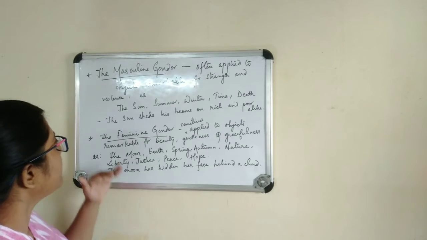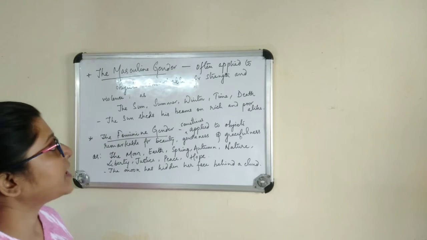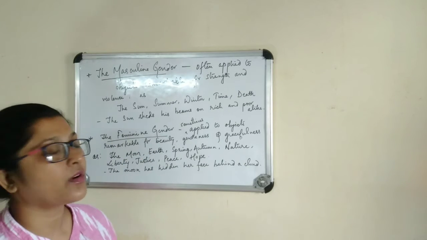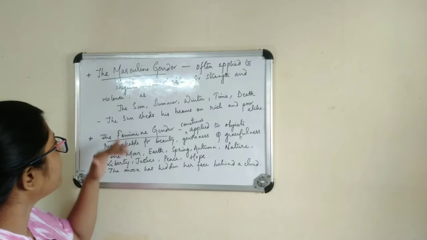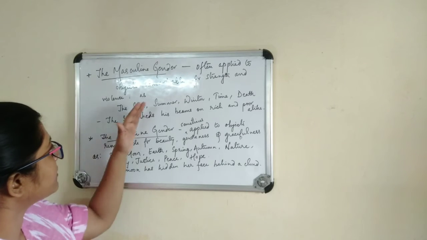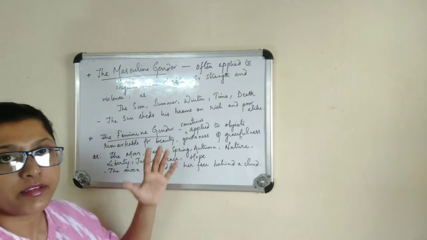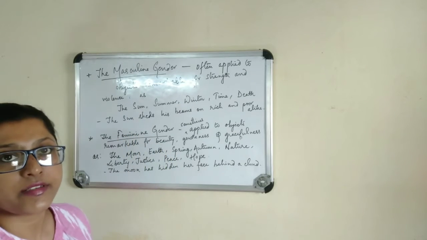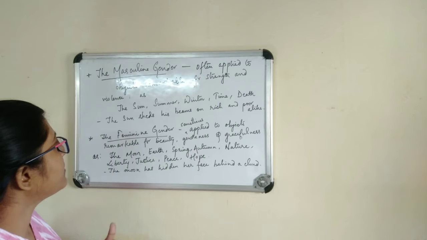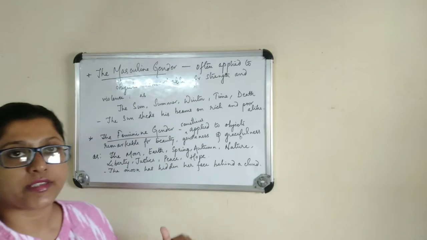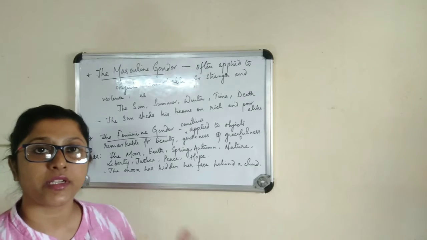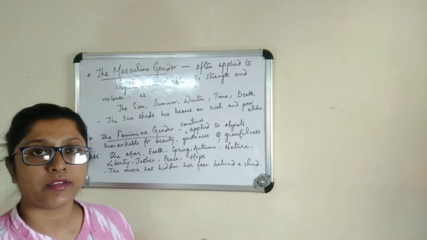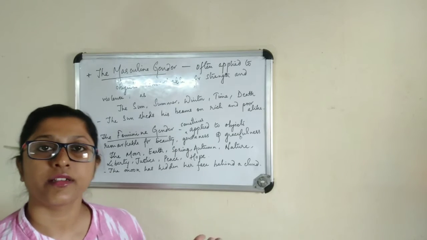For example, we can say the sun sheds his beams on rich and poor alike. So this is one example of this object, sun, being a masculine gender. Similarly, the feminine gender is sometimes applied to objects which are remarkable for beauty, gentleness and gracefulness.